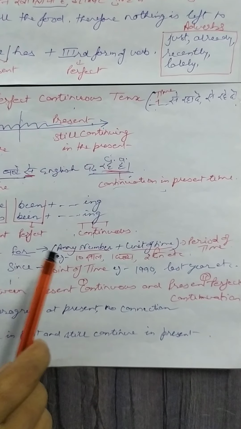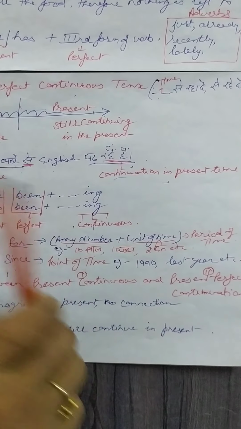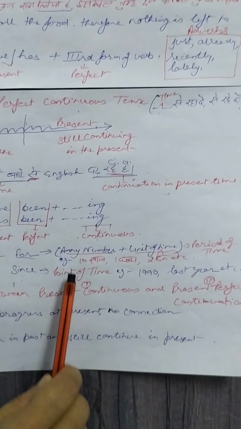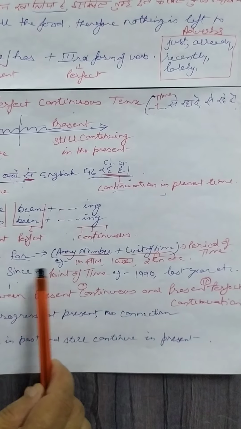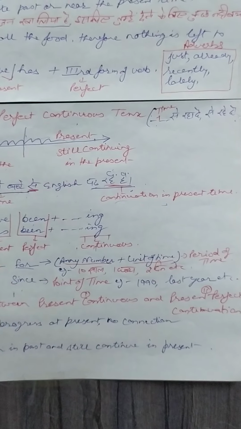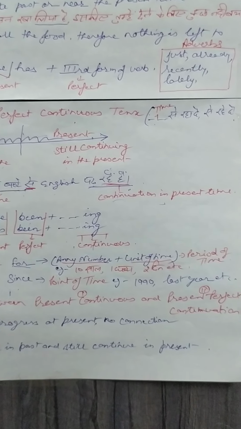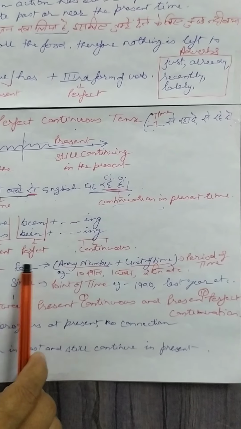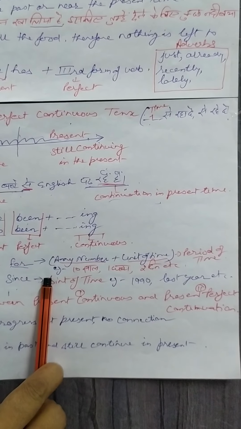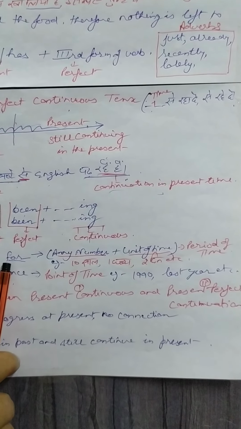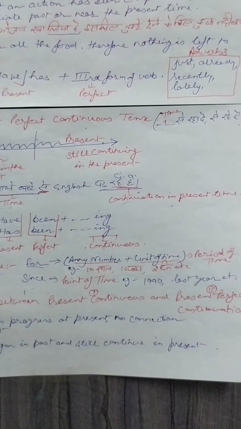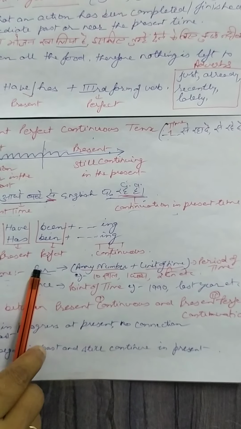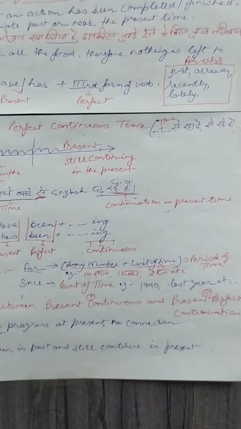For is used whenever you have any number, 1, 2, 3, half, कुछ भी, any number or any unit of time. For example you can have 10 साल, 1 घंटा, आधा घंटा, 2 दिन, 4 दिन, 2 महीने, like this kind of. जब भी इस तरह का कोई टाइम एलिमेंट दिया होगा तो you will use for, और बाकी 99% के साथ you will use since. ओके. So for और since is used in this way.